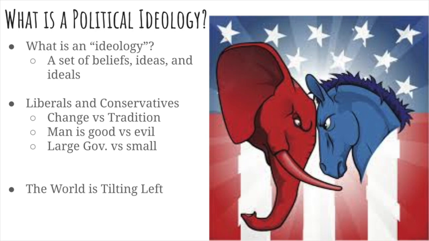Now, one thing to consider is that our founding fathers, when they created the Declaration of Independence and wrote the Constitution, were classic liberals. For their time period, they were pretty radical. But if we consider them today, the world has increasingly become more liberal over time, and we would actually view the founding fathers as more at home probably in the Republican Party today as opposed to the Democratic Party. And that's, again, because the world has increasingly become more liberal over time. Now, to make things less complicated, we're not going to be talking about the past, we'll be talking about the present, and we're not going to be talking about global systems yet. We're just going to be talking about modern America today. Tomorrow we'll talk a little bit more about different global systems.